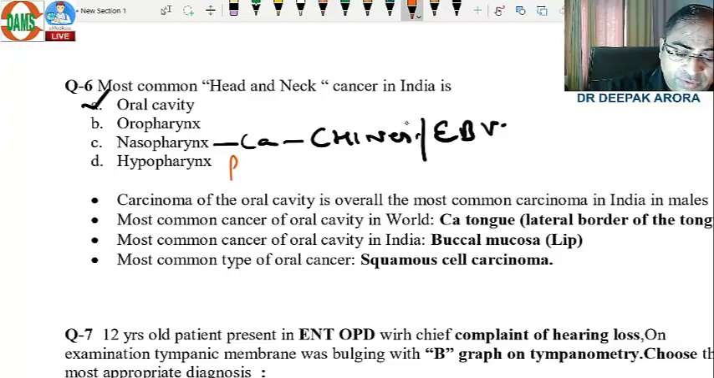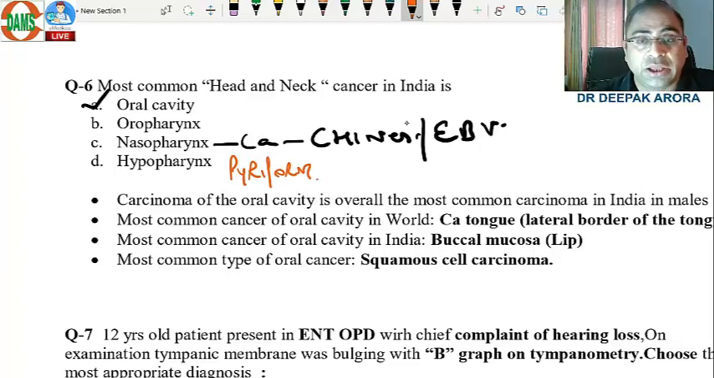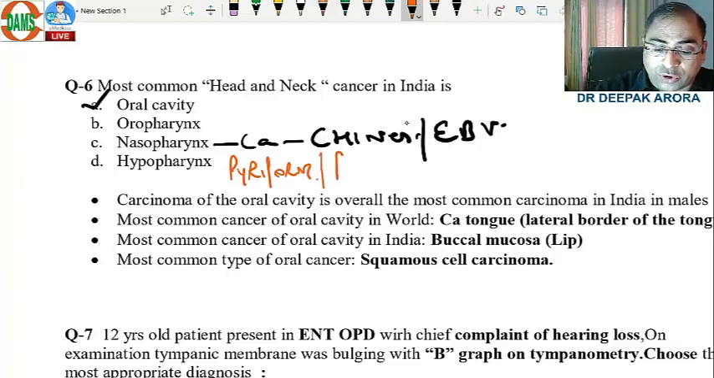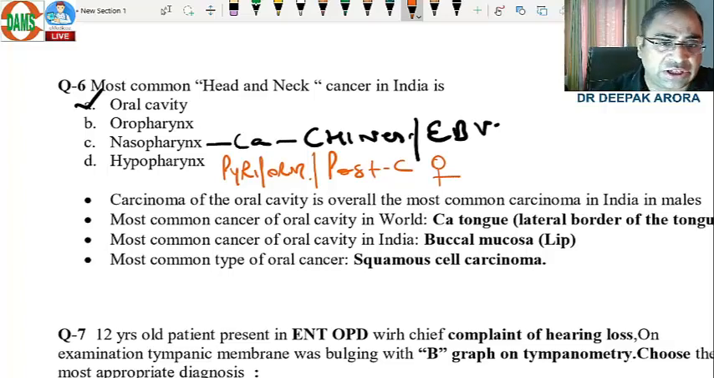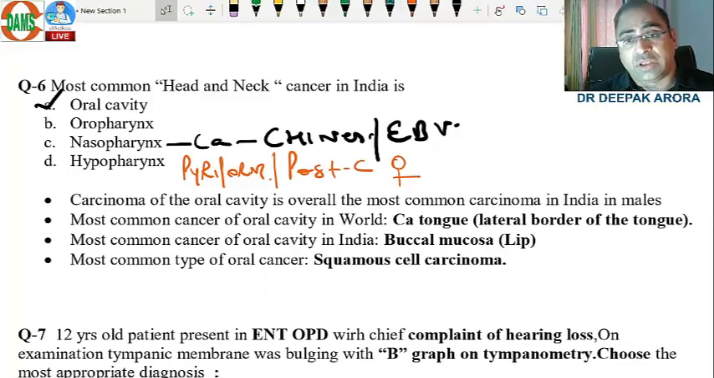Hypopharynx, most common site in hypopharynx is pyriform fossa. Am I understandable? And pyriform fossa, post-cricoid malignancy have very poor prognosis. So you should remember all these points for the upcoming NEET examination. Post-cricoid malignancies are common in females suffering from Plummer-Vinson syndrome, and they have very poor prognosis. Now, which are the other worth remembering points? Important expected MCQs. Most common malignancy is your oral cavity. Carcinoma oral cavity is most common.